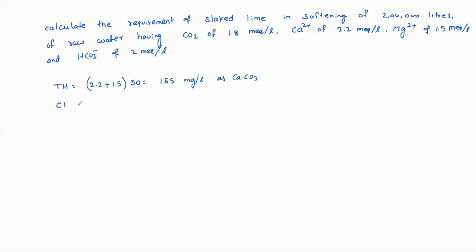Alkalinity is due to HCO3 minus only, so obviously it is 2 into 50, 100 mg per liter as CaCO3. So carbonate hardness equals the least of these, that is 100.